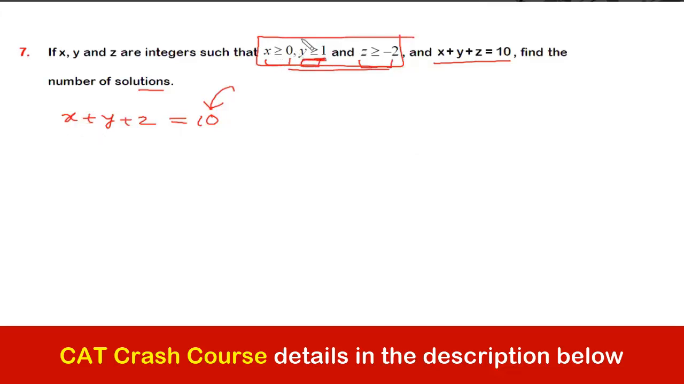Second, a child should get at least 1 apple. Yes or no? This condition means what? The second child should get at least 1 apple. Then what we should be doing is that out of this 10, we should remove 1 and put the 1 apple into the pocket of the second child so that this condition is taken care of. Am I clear till now?